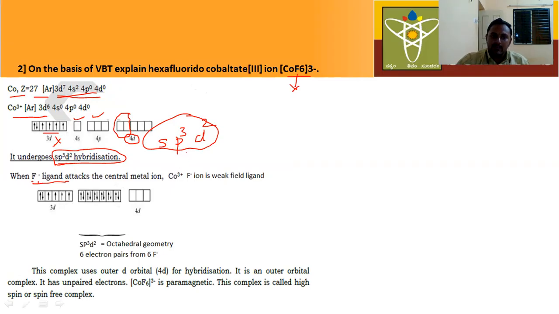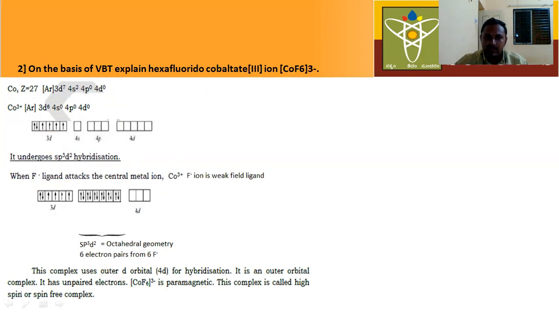Now tell me, what is the shape? What is the geometrical shape of this complex? Octahedral complex. Okay. Next, now tell me whether it is paramagnetic or diamagnetic. See here in this electronic configuration, is there an unpaired electron? Yes. How many unpaired electrons are there? This is 1, this is 2, 3, 4. In total there are 4 unpaired electrons. That's why it is paramagnetic. It is a paramagnetic substance.